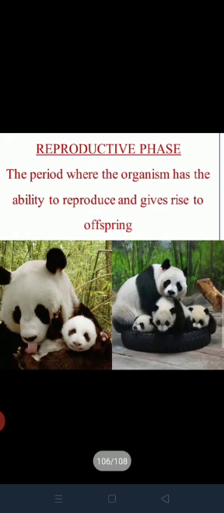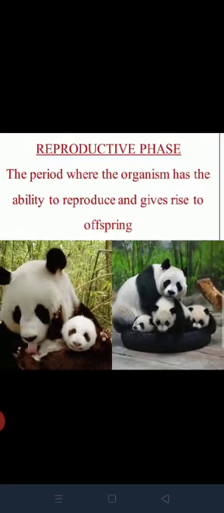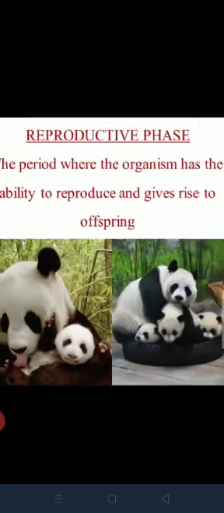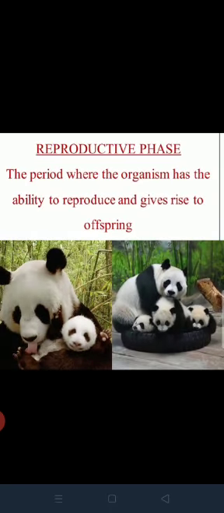Phase 2, reproductive phase. The period where the organism has the capacity to produce young ones is called the reproductive phase. What is the reproductive phase? The period where the organism has the ability to reproduce and gives rise to offspring is called the reproductive phase.